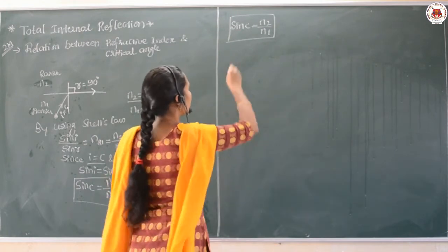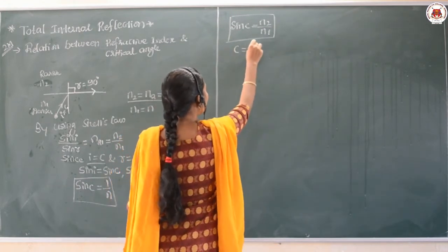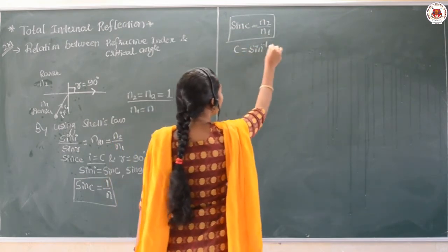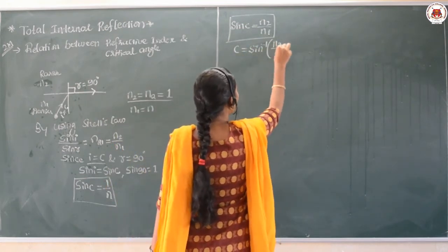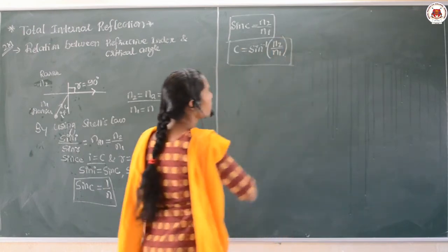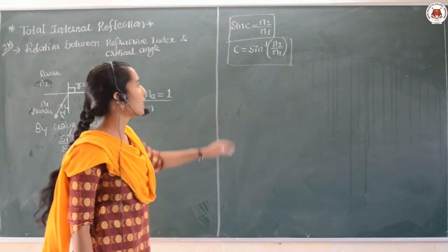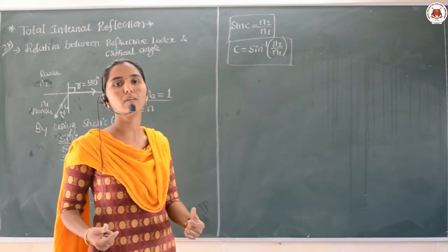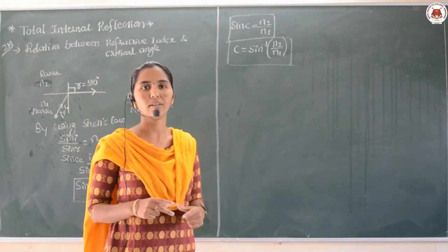Or you can simplify this expression as the critical angle C is equal to sin inverse of n2 upon n1. So this is also an important relation between the critical angle and the refractive index of the medium through which the light undergoes refraction.